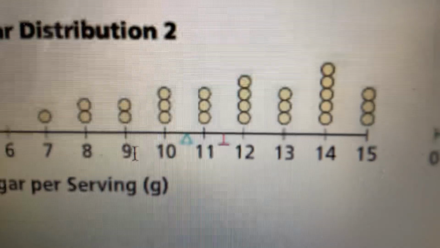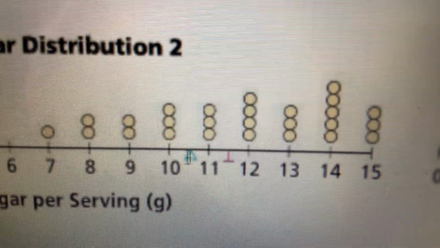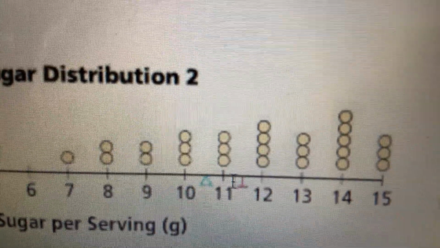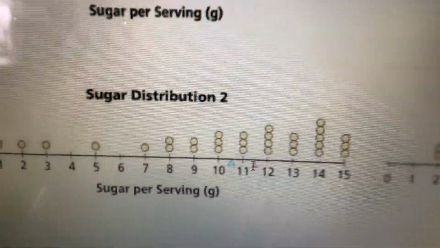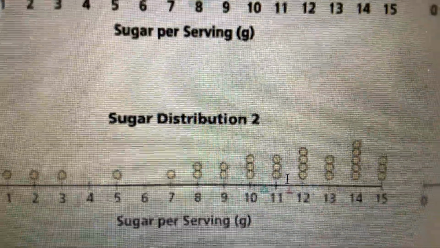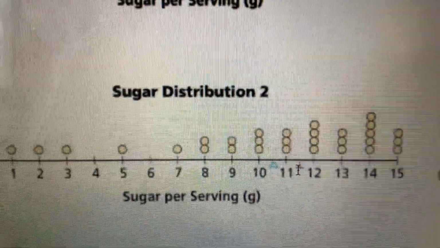This second distribution, we can see that they're actually starting to get further apart. The mean is here, the median's over there. They're about 1 gram apart. And look at the difference in shape between the first distribution and the second distribution. We're going to learn about that more in a little bit.